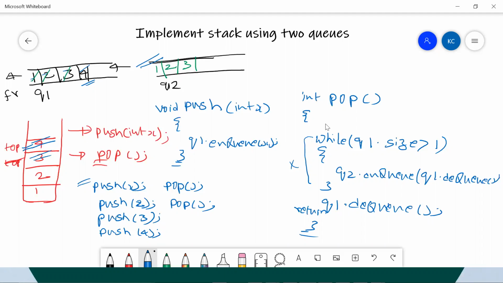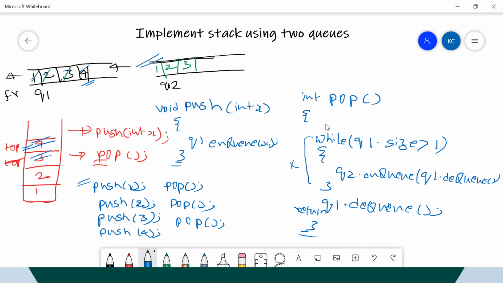So let's say I call pop again. When I call pop again, the same thing will happen. All the elements except this 3 will be moved to q1, and then you have to do the same operation on q1. And when you call pop again, you have to do all the operation on q2, which means every time you call pop, all the elements from one queue are being shifted to the other queue. The shifting operation is happening, guys.